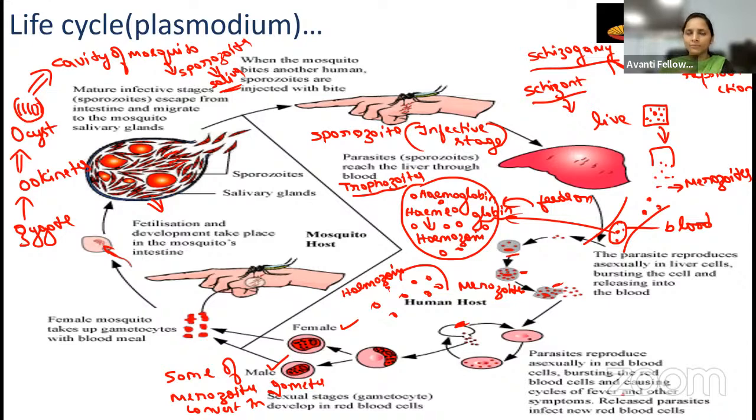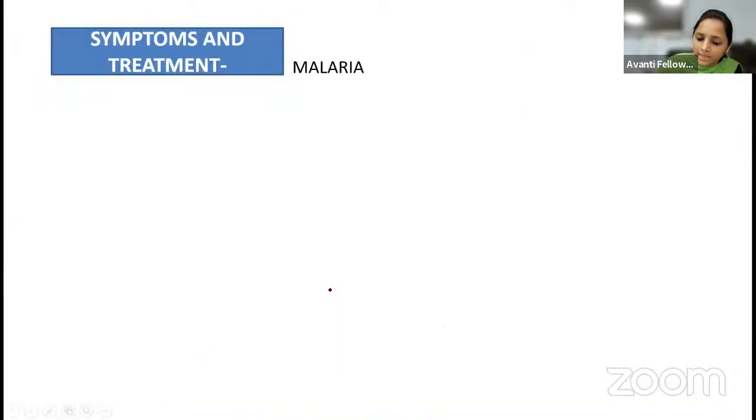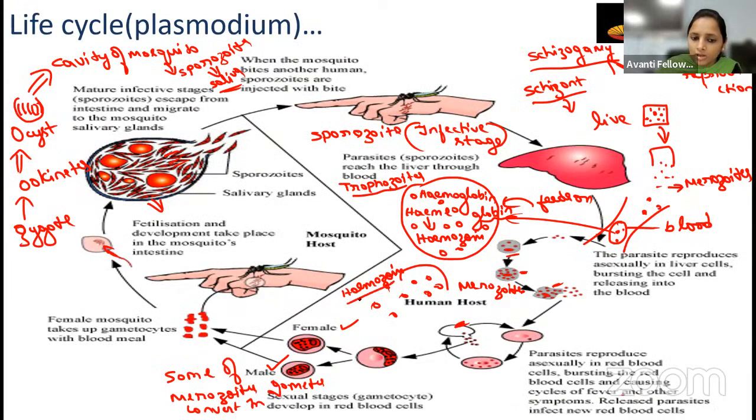So now what will happen? All the merozoites multiply in the red blood cell also, right? So whenever they multiply in the red blood cell, like the liver cell, it is going to burst. Whenever it bursts, it releases into the blood and again it is going to affect another RBC. Along with the merozoite released into the blood, it is going to release the hemozoin, right? So this is hemozoin.